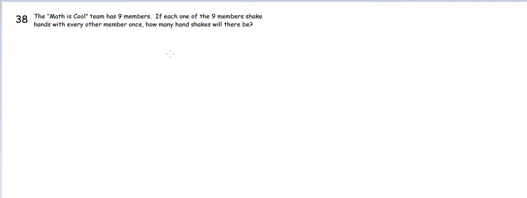So this is the Math is Cool 2005 fifth grade problem number 38. This is a championship problem, and it's also a challenge one. So the problem states the Math is Cool team has 9 members. If each one of the 9 members shakes hands with every other member once, how many handshakes will there be?